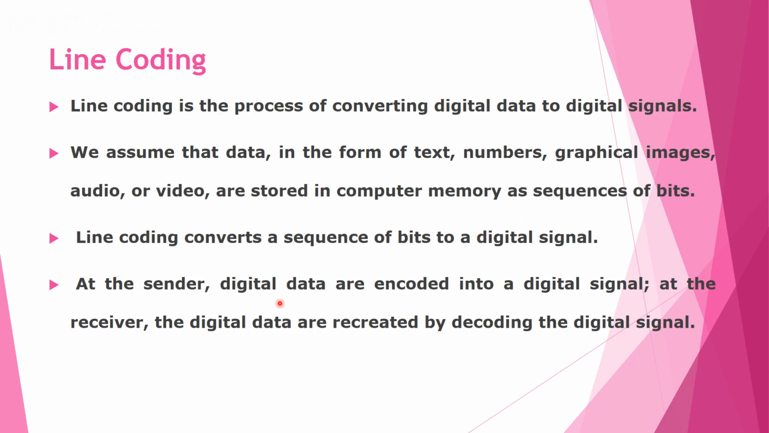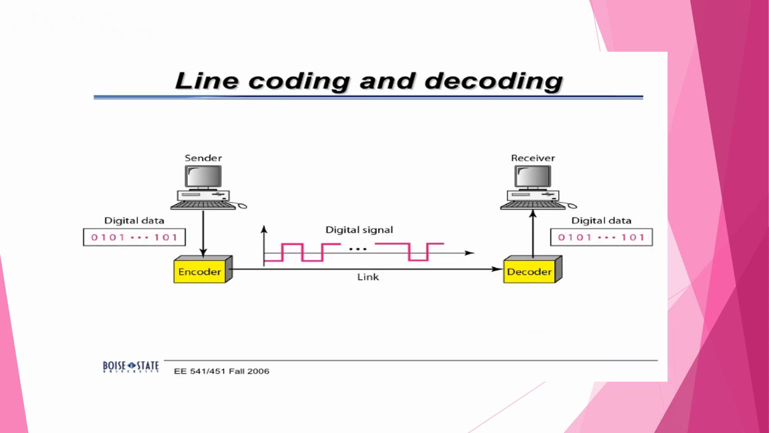At the sender side, the digital data is encoded into a digital signal, and at the receiver side, the digital signal is decoded to get back the digital data. The digital signal is transmitted over the transmission link between the sender and the receiver, or between the encoder and the decoder. The diagram shows the line coding and decoding concept. The sender side behaves as the encoder block, and the receiver node behaves as the decoder block.